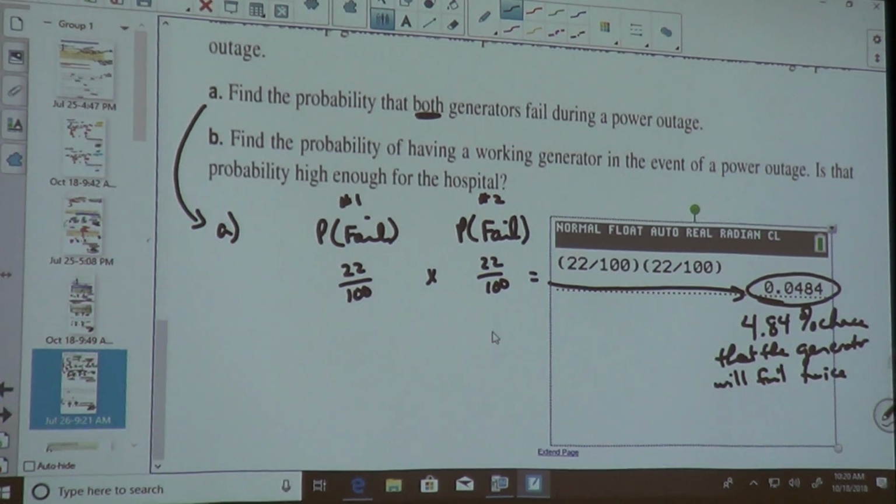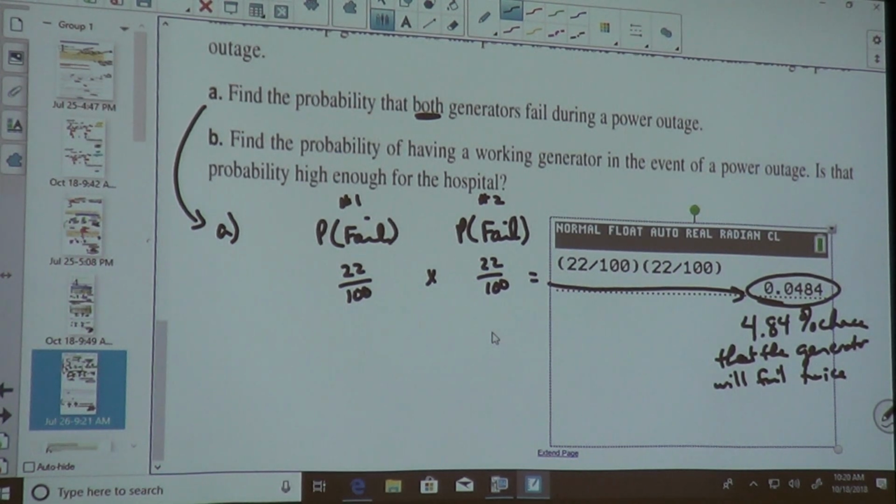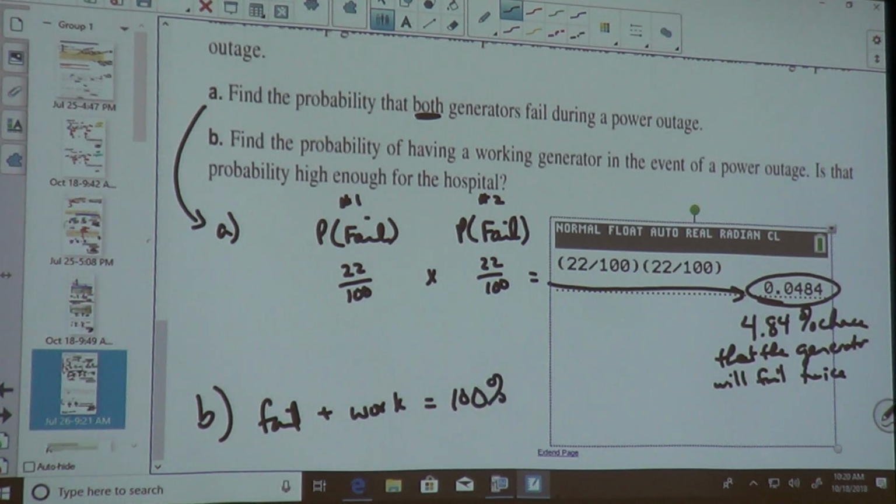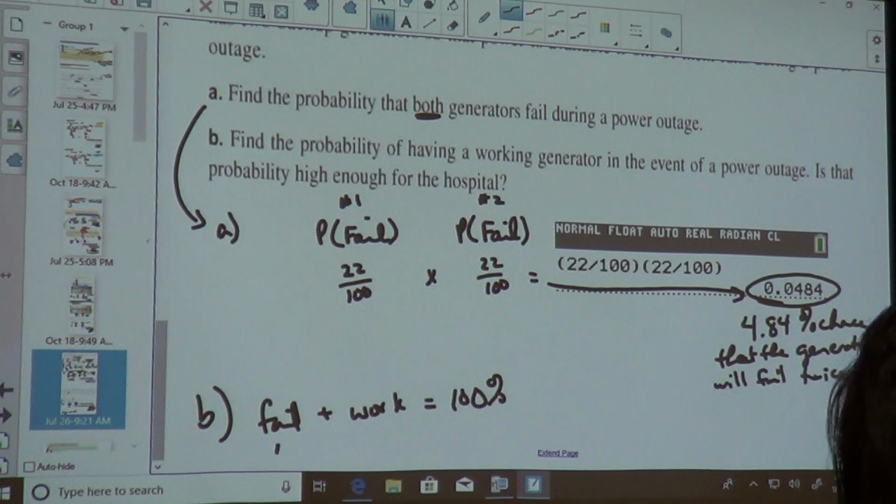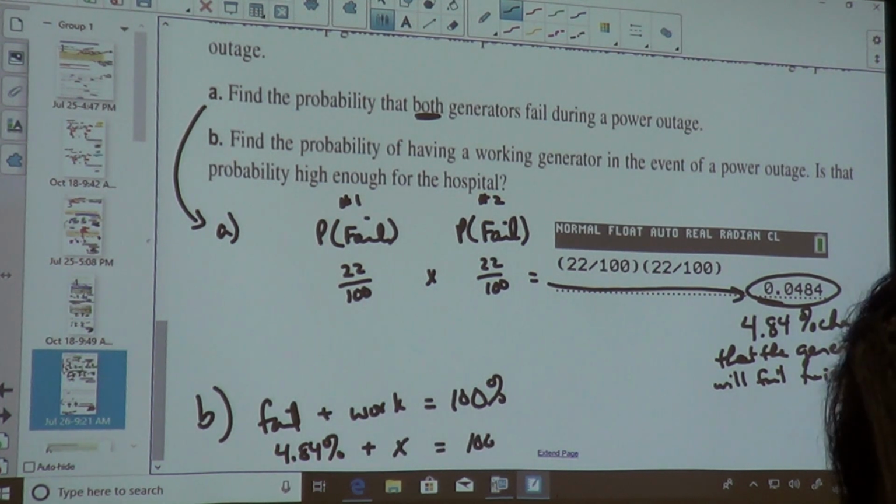Find the probability of having a working generator. How would I do that? The rest out of 100. The rest. So, fail plus work is 100%. So if it fails 4.84% of the time, then it's going to work the rest of the time.